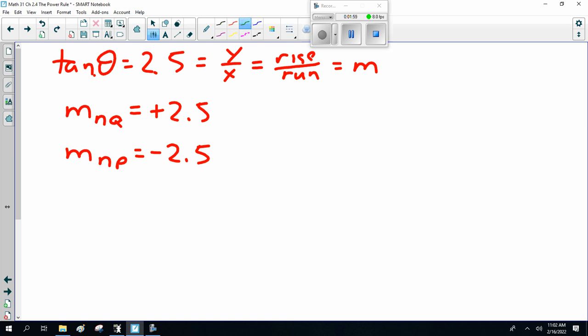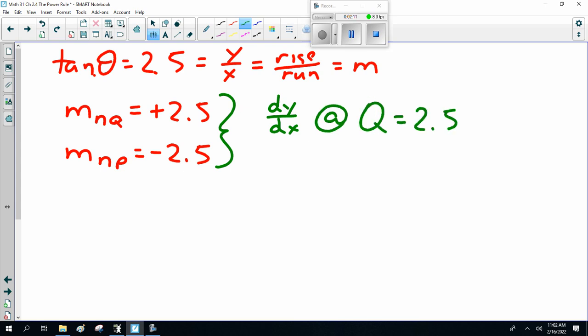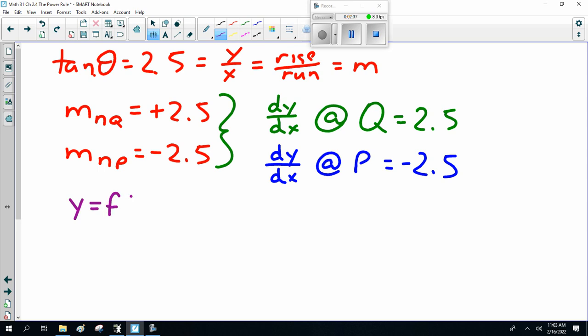Now, this means dy/dx at Q is 2.5, and the derivative at P is minus 2.5. So the slope and the derivative. That's the confusing part. Once you figure out that the derivative is 2.5 at Q and minus 2.5 at P, the rest is pretty straightforward, because y equals f of x is 8x squared.